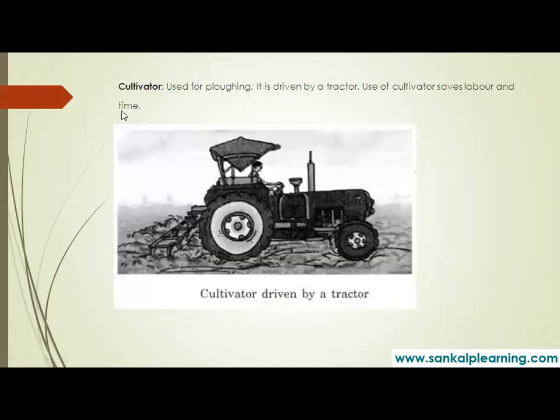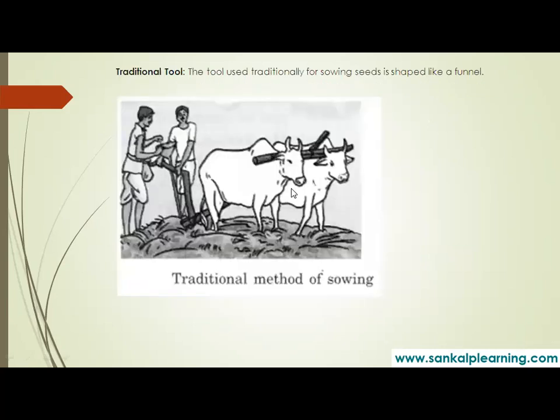Then cultivator. It is attached to the tractor. It is used for plowing. This is a modern technique, you can say. Use of cultivator saves the labor and also the time. So a large amount of land gets loosened, or you can say prepared for the further sowing of the seeds.